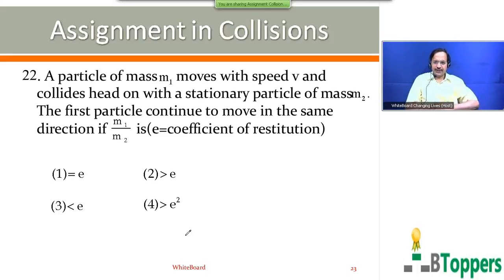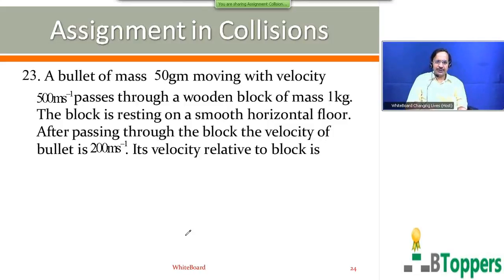So you can take a pause and take your own time to answer the question. I am going to show the next question on screen. See the question number 23. The bullet of mass 50 gram moving with velocity 500 meters per second passes through a wooden block of mass 1 kg.